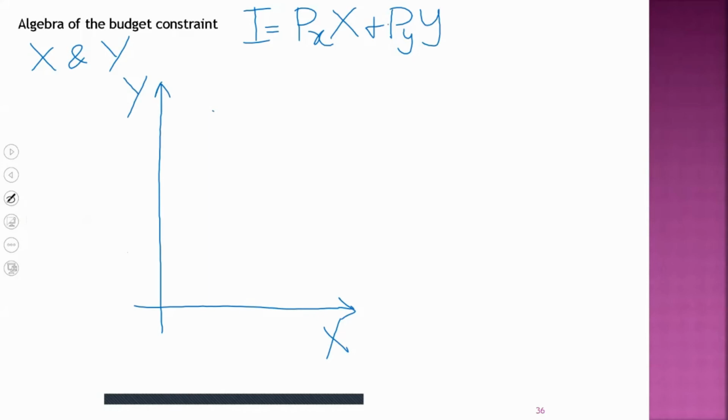In mathematics, a linear curve's functional form is y equals a plus bx. Y is the variable on the vertical axis. X is the variable on the horizontal axis.